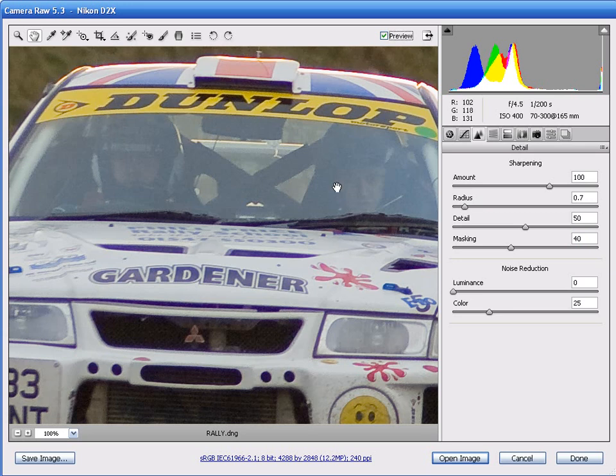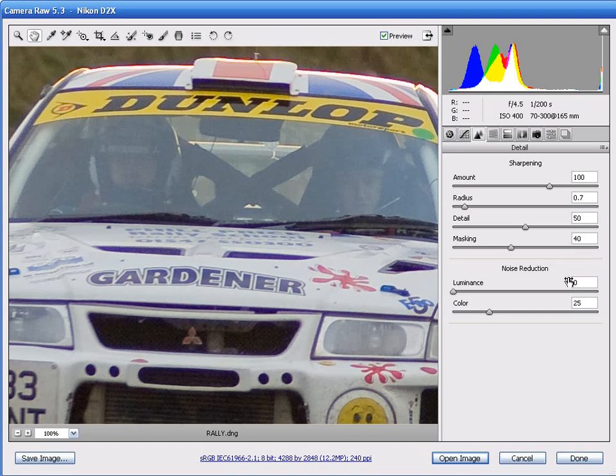To check your sharpening work quickly, you can use that preview shortcut again that we used in the first video, which is the letter P. Hitting the letter P a few times to turn on and off the preview, you should be able to see there that we've just sharpened the image very slightly, and it's looking better for the work that we've carried out in the Detail tab.